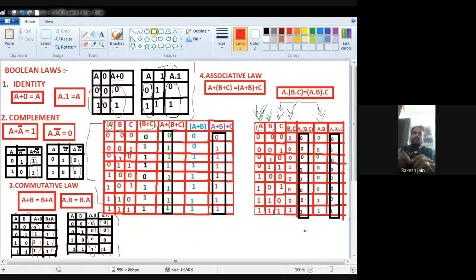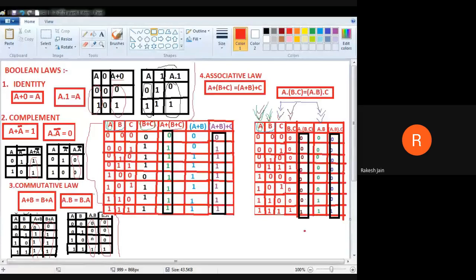Okay. So what is A dot B? A dot B is 0. Whenever any input is 0, output will be 0. So first kindly focus on A dot B only. Because we find a 0, directly write down 0. No need to see the C. So continuously it will be 0, 0, 0, 0. That's why these things are 0.